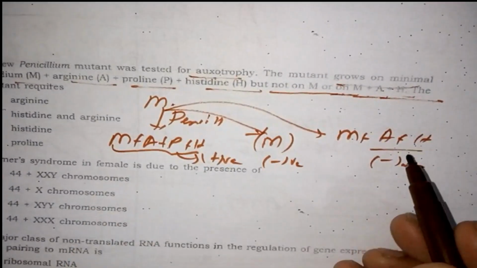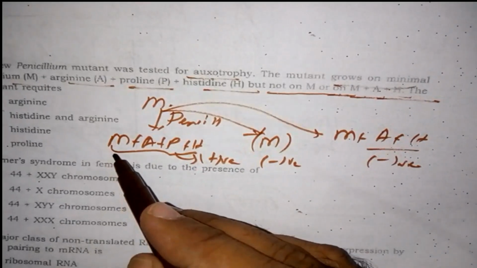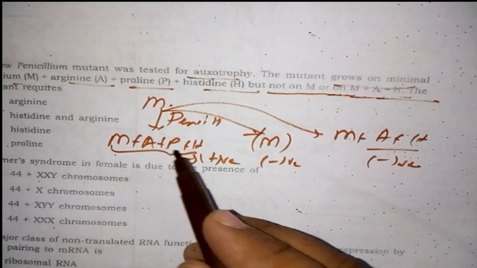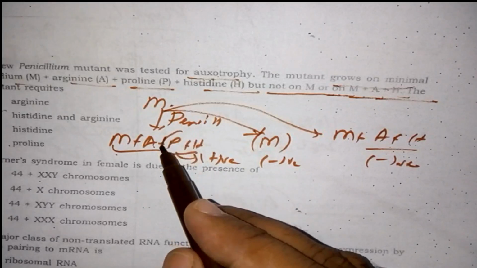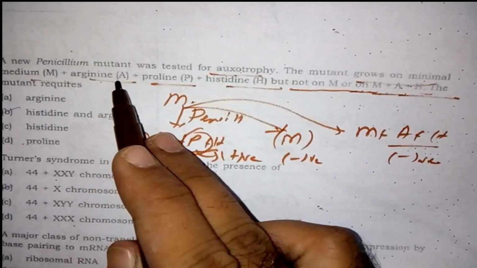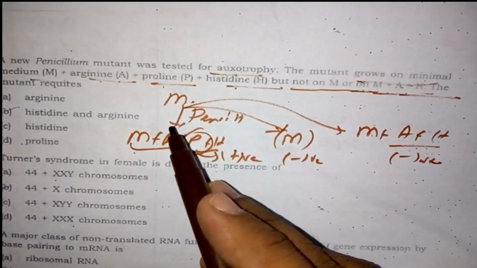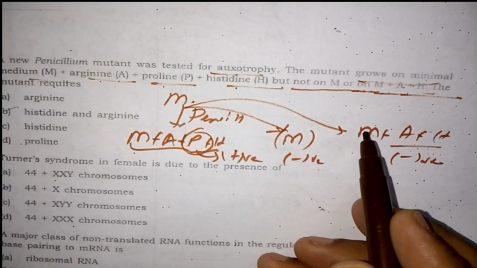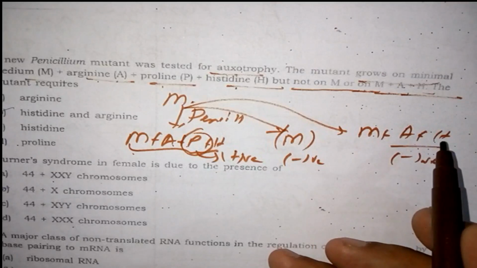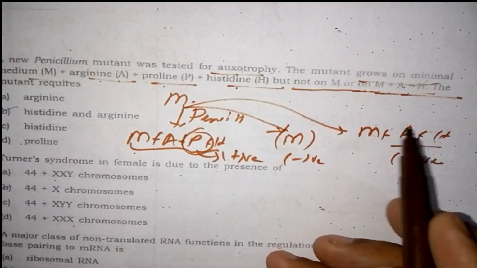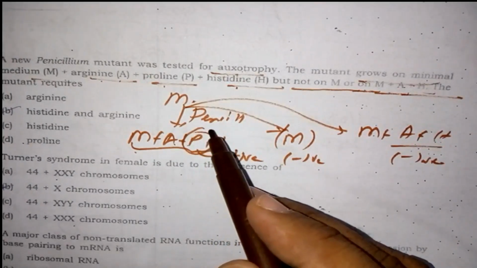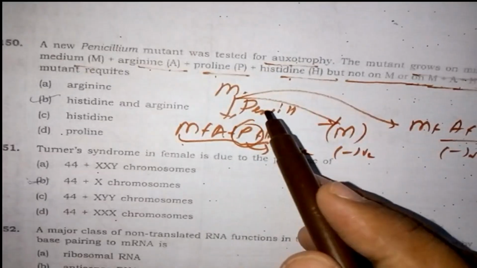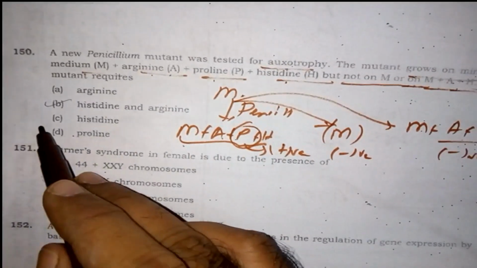Since it grows only when arginine, proline and histidine are all present, proline is playing an important role. So the answer is that it requires proline.